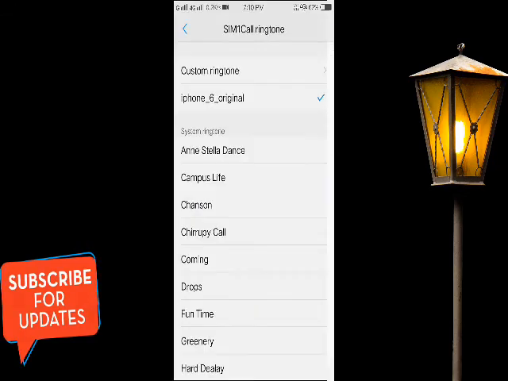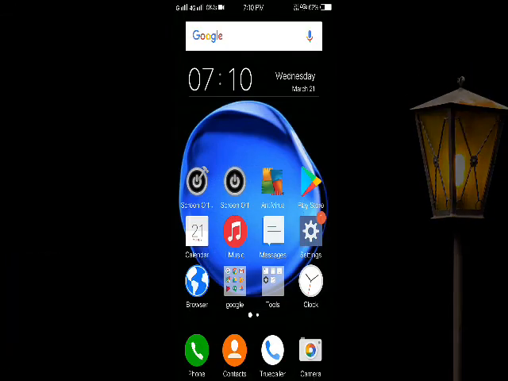So guys, you can just create the ringtone and set it to your caller tune.